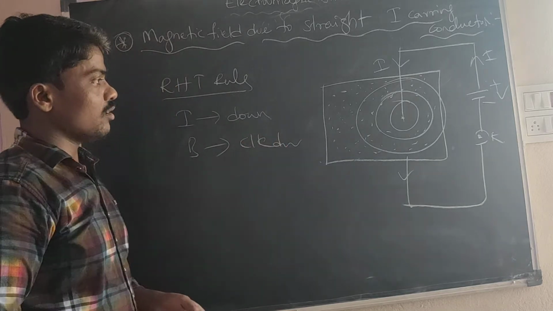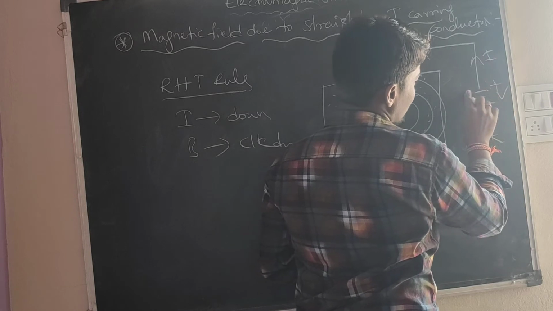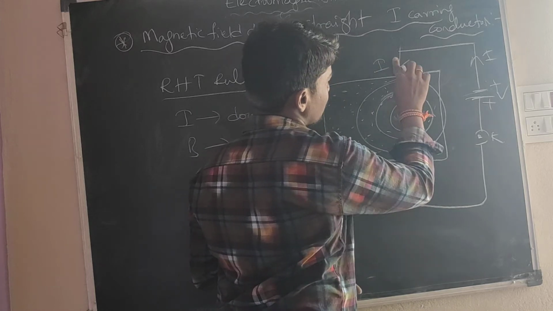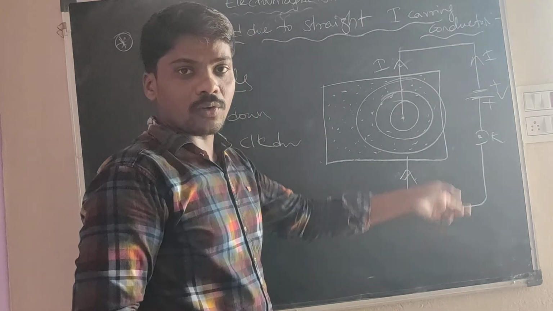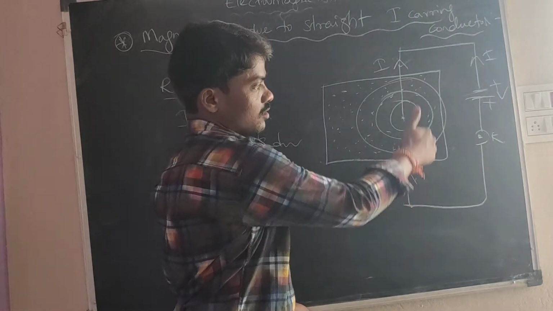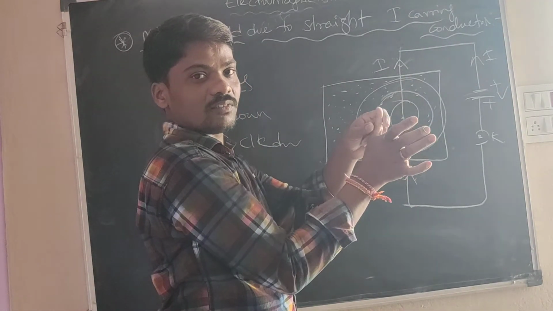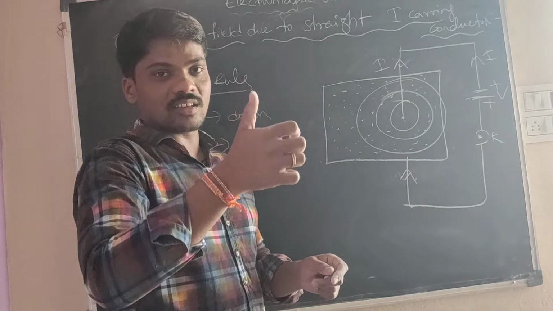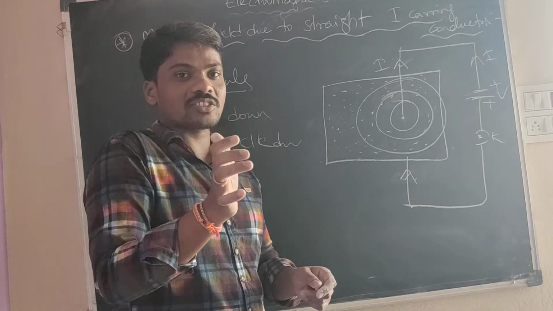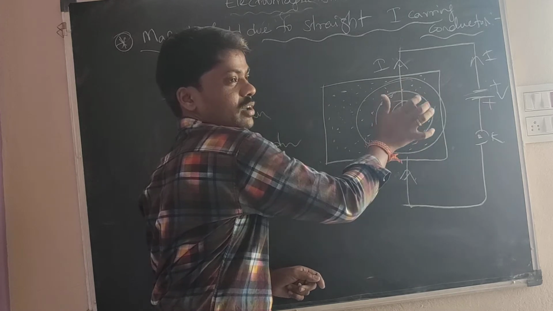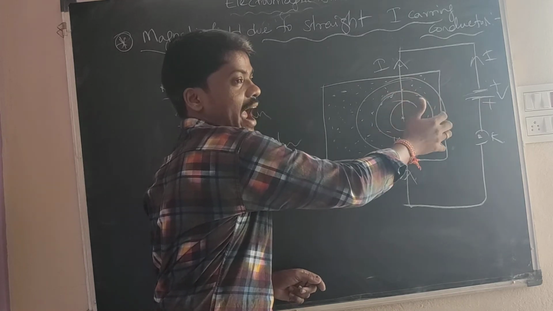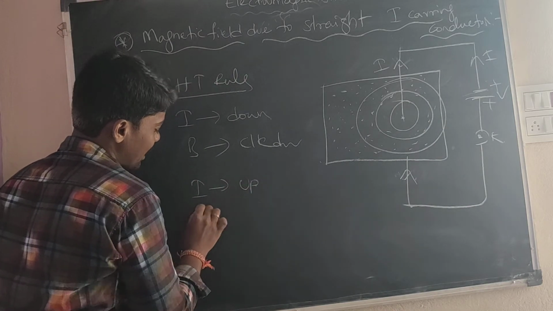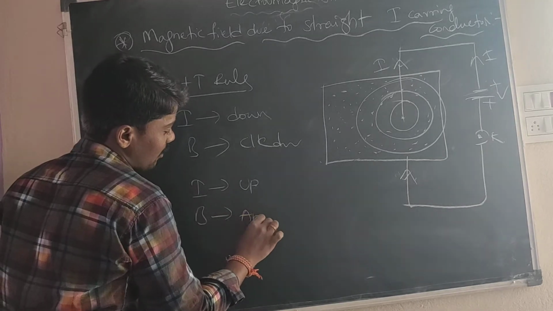For example, I will reverse the battery. Here is negative, here is positive. Now the current flows from down to up. The thumb is the current direction, and the curled fingers give the magnetic field direction. The current is upward, so the curled fingers go anti-clockwise. The magnetic field is anti-clockwise when the current is upward.